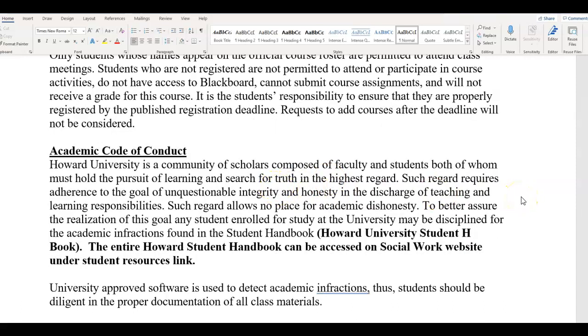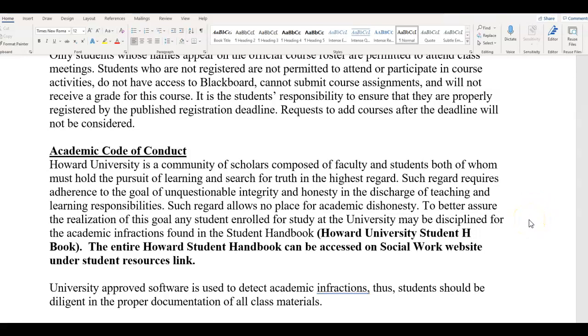The academic code of conduct applies to this course, and this really emphasizes integrity and honesty. This is particularly emphasized in an online course. You are responsible to do your own individual work and collaborate with others when there are group assignments.